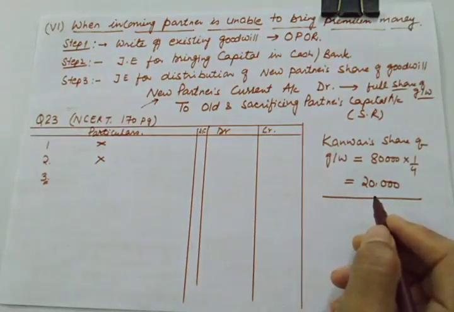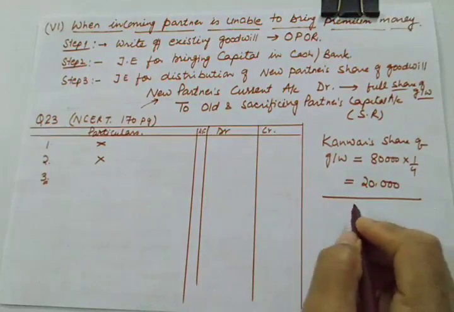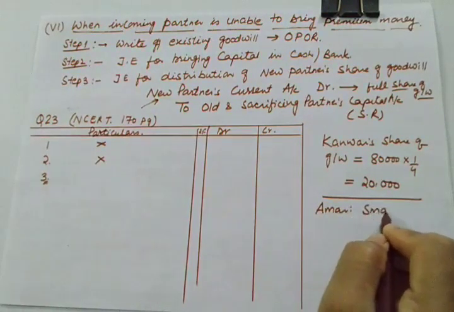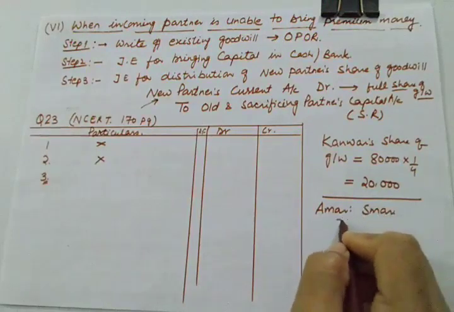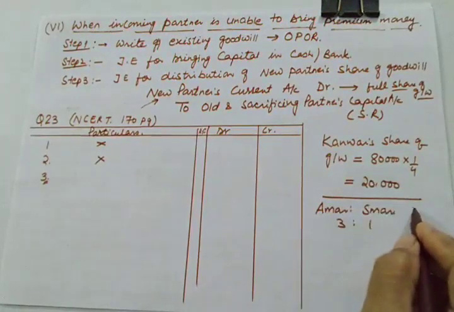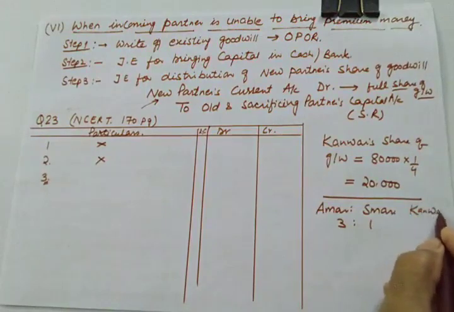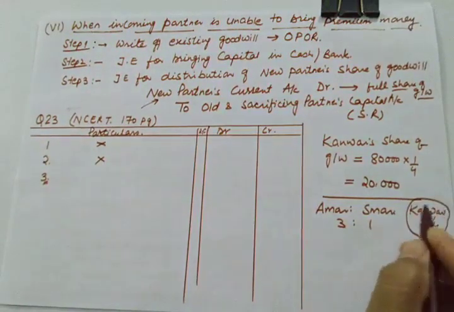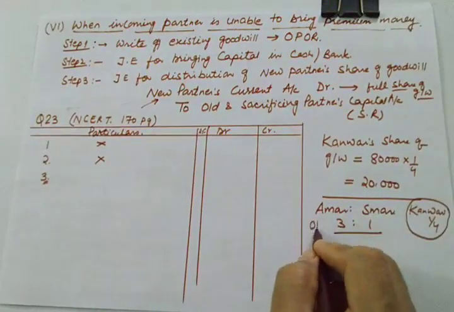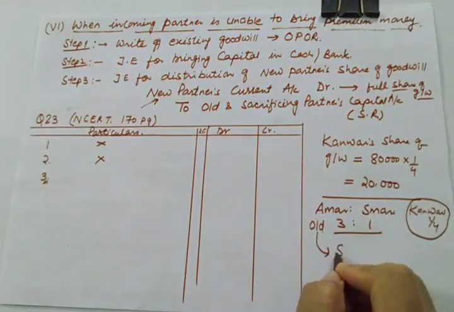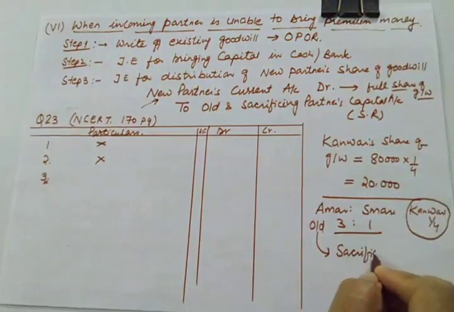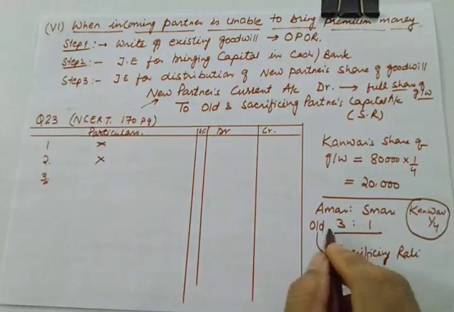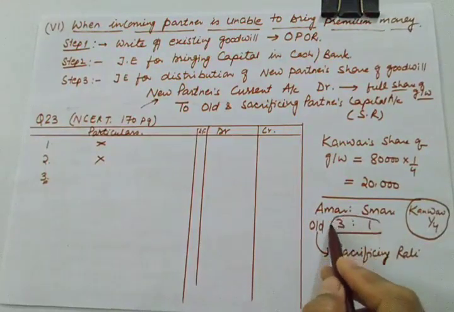And moreover, a single share. See what is their profit sharing ratio? Amar and Samar, their profit sharing ratio is 3:1. And Kanwar is joining for 1/4 share. So I told you, whenever the single share of a partner is given, this old ratio will be the same as their sacrificing ratio. This ratio will play a double role.